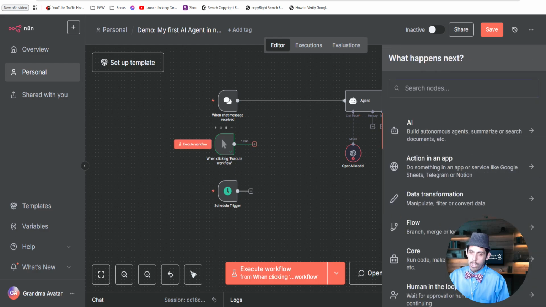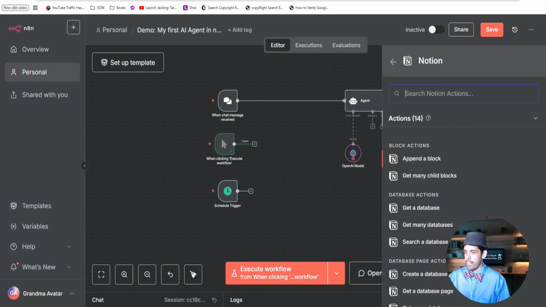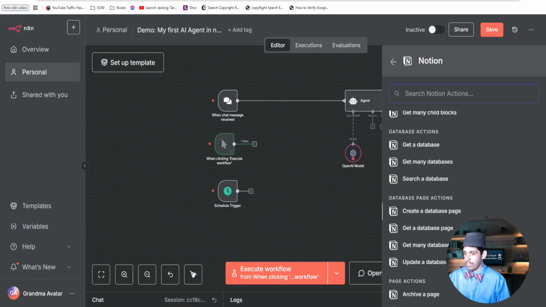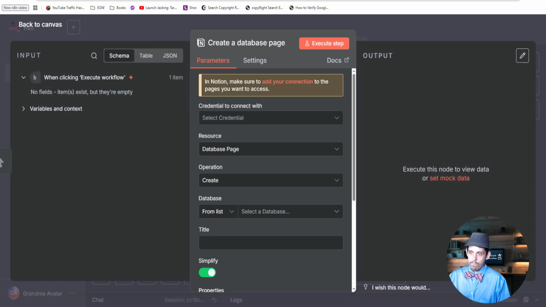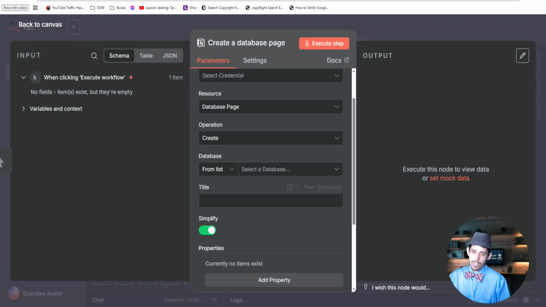If you wanted to, you can click that, and then type in something like Notion, and then in Notion you could ask for, like, create a new database page, and then you could start creating one.